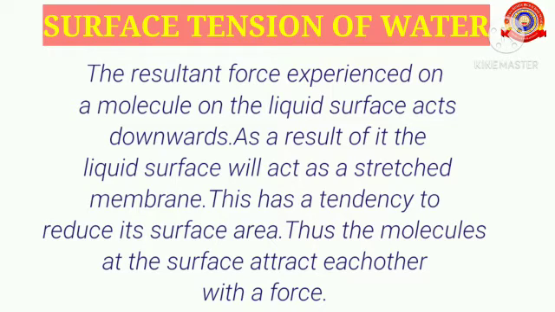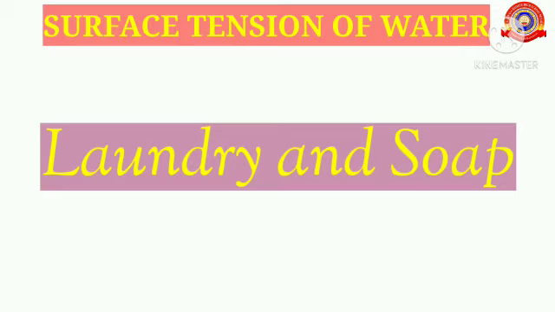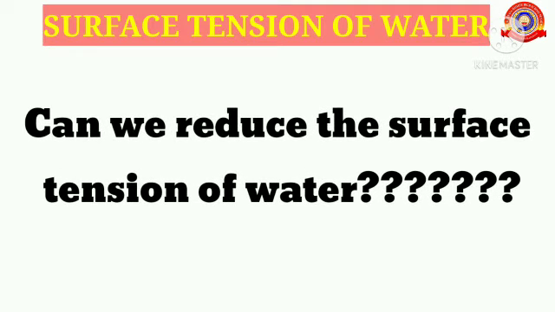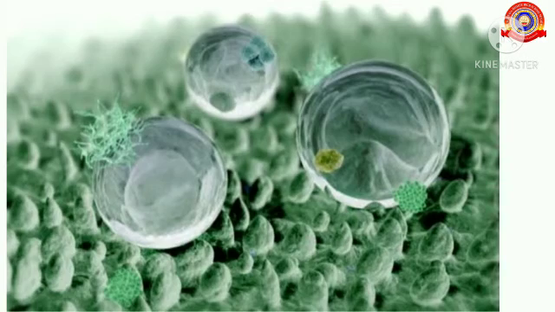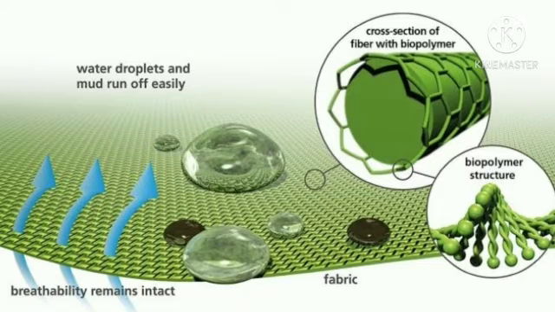So students, next we are going to discuss laundry and soap. Can we reduce the surface tension of water? Do you know about that? In order to remove dirt from the fabric, water should move easily through the fine threads of the fabric. It is only possible by decreasing the attractive force between water molecules. This can be done by decreasing the surface tension of water.